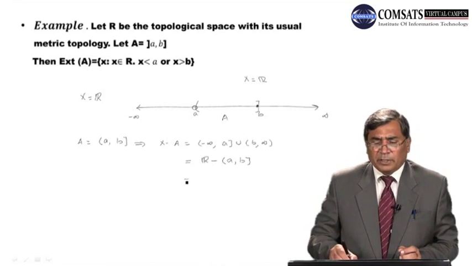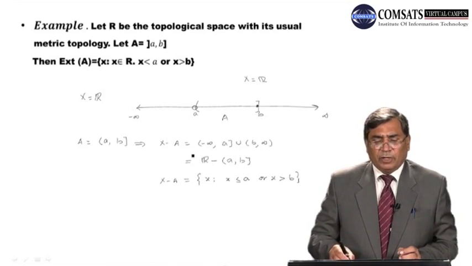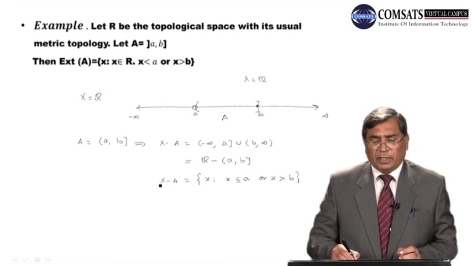Or the same thing can be written as x such that x is less than or equal to a, or x is greater than b, right? So this is X minus A, but what we have to find is the exterior points of A.